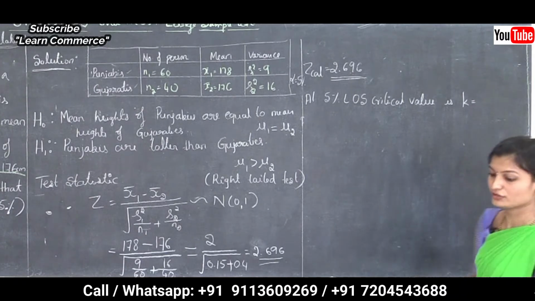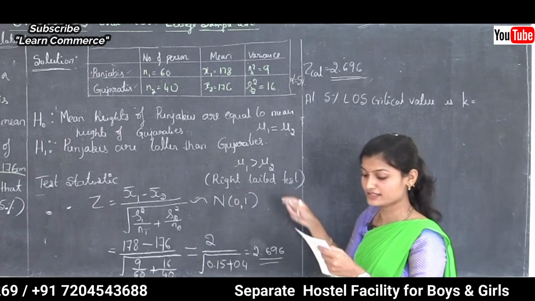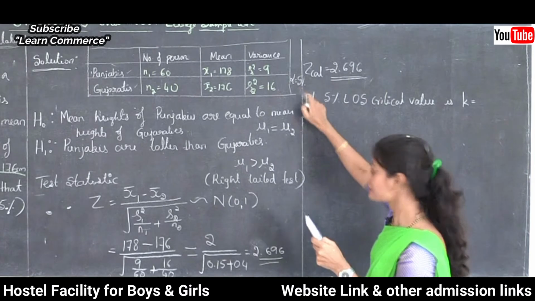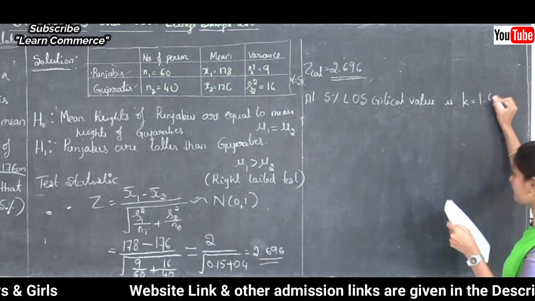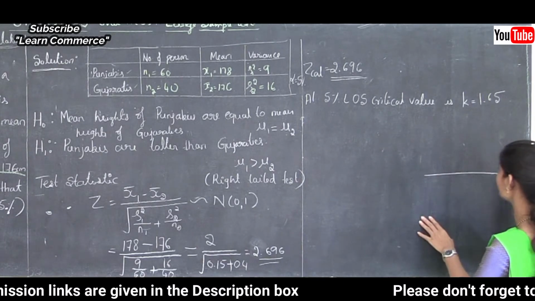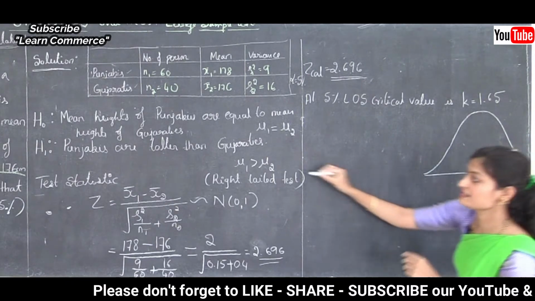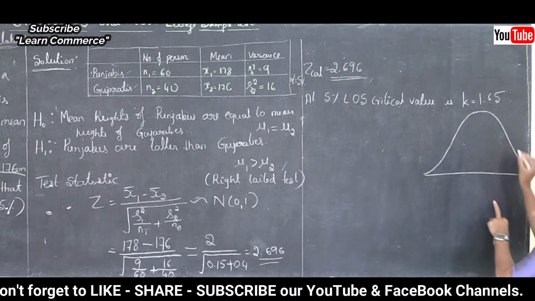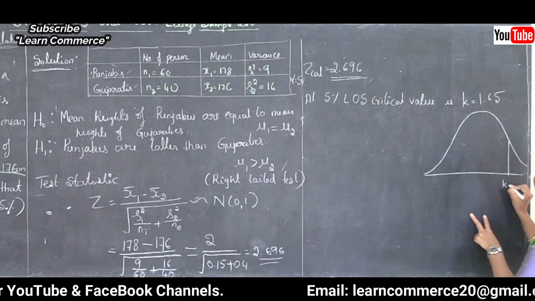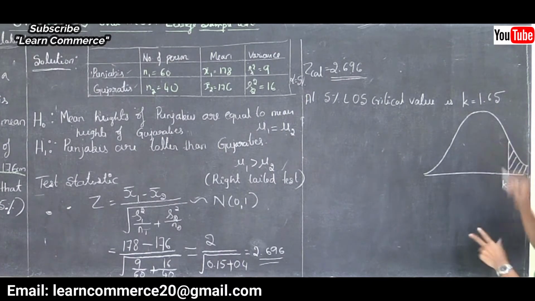This is a one tail test, right tail, with alpha 5%, so the k value is 1.65. We know that in a right tail test, the rejection region is located at the right tail of the probability curve. So this is the k value, 1.65, this is the rejection region and this is the acceptance region.